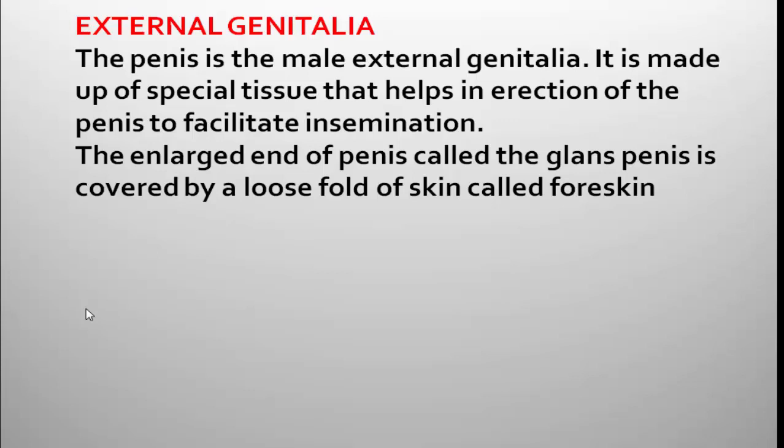What is the function of penis? It facilitates insemination. The sperms are discharged into the female reproductive system through the penis, as well as the urine passes out of the body through the penis. And this penis represents external genitalia in the male reproductive system. The end of the penis is enlarged. It is called glans penis, and it is covered by a loose fold of the skin called foreskin.